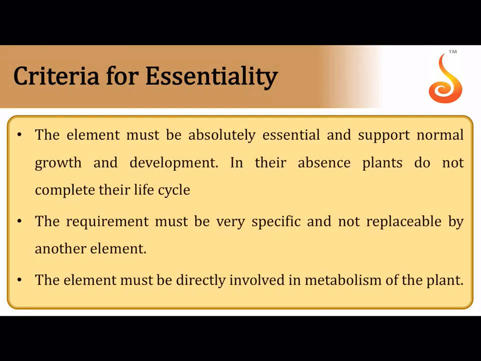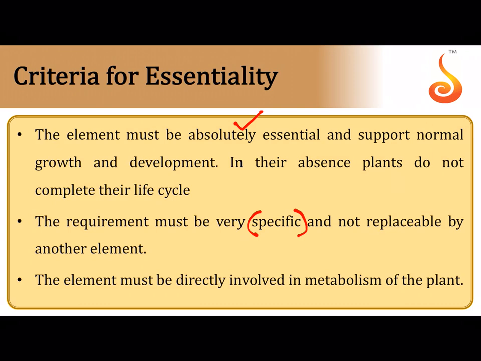Criteria for essentiality. When do you consider an element as essential in plant life? It should be absolutely essential. It should support normal growth and development. Suppose that element is not there in the soil, then the plant should not be able to grow. Its reproduction should also be affected. Its requirement must be very specific.